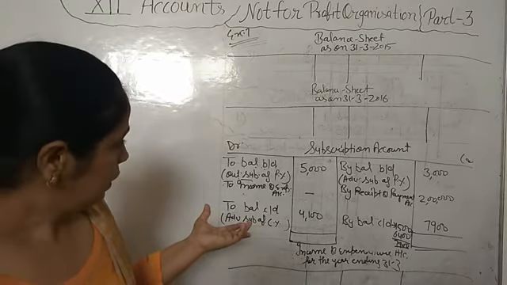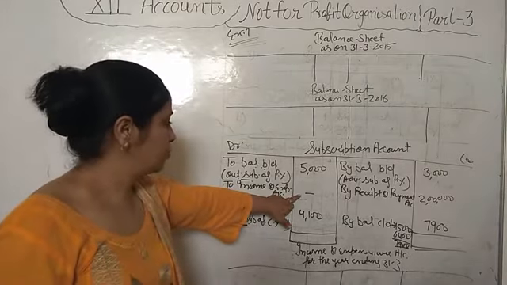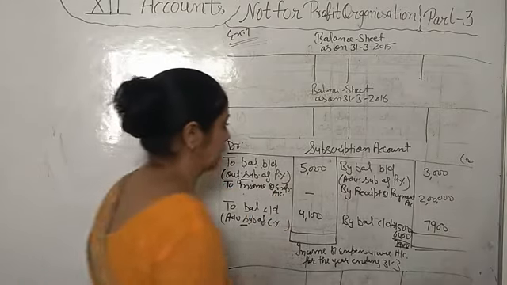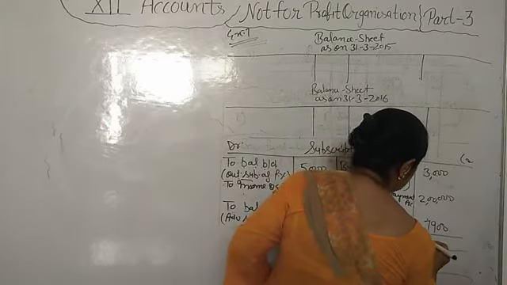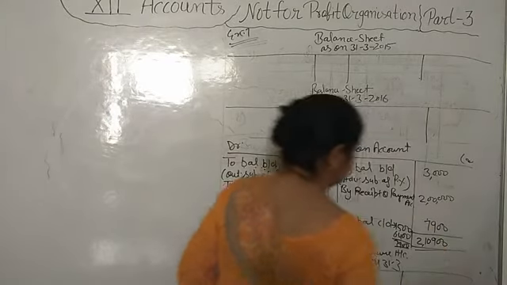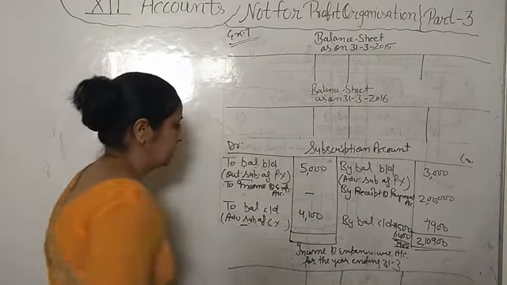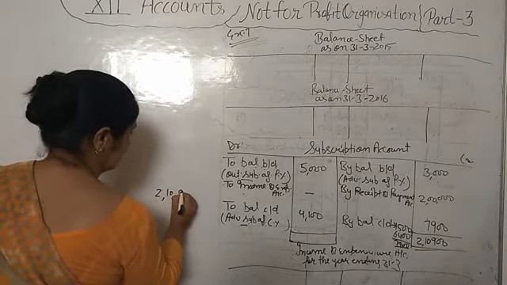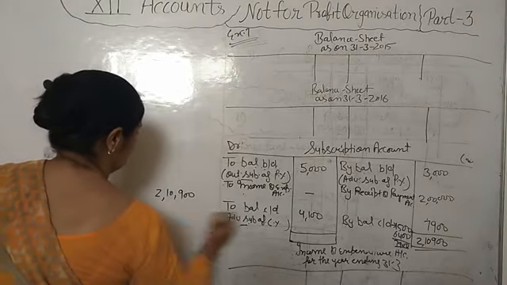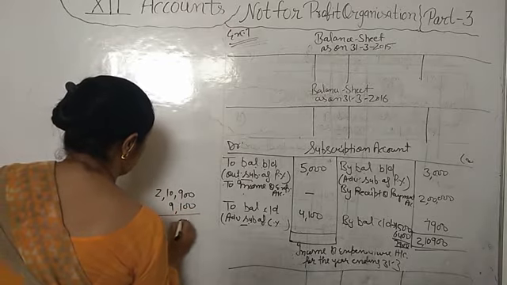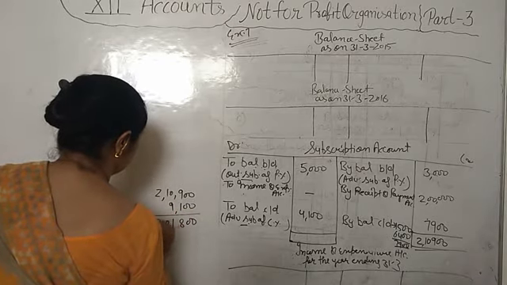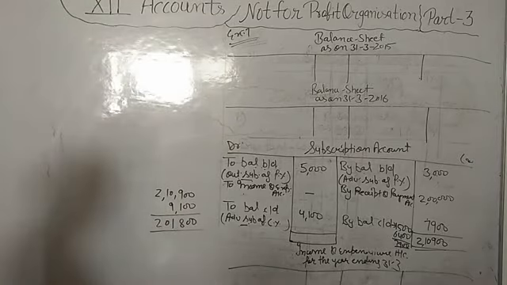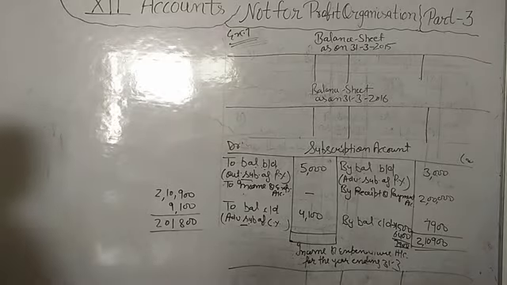Okay? And then we can calculate that amount for the income and expenditure account. How will we find out? The total of this is 2,10,900 and the total of this is 9,100. Subtract 9,100 from 2,10,900, it will come 2,01,800.